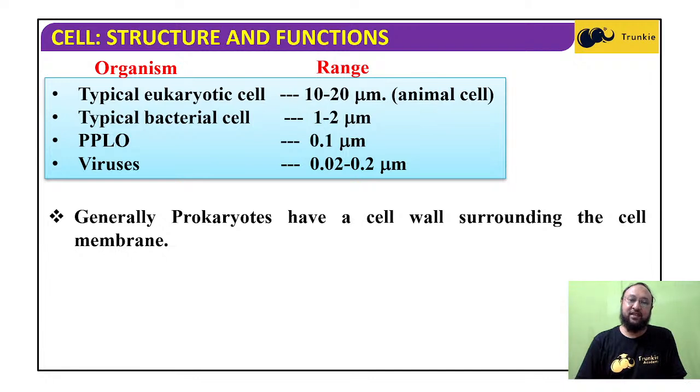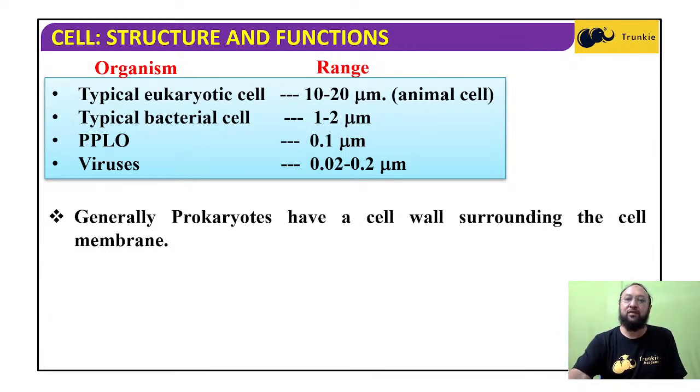Here we are talking about the sizes, not about prokaryotic or eukaryotic. The size of the eukaryotic cells ranges from 10 to 20 micrometer, a typical bacterial cell ranges from 1 to 2 micrometer, PPLO is 0.1 micrometer, and viruses are 0.02 to 0.2 micrometer.